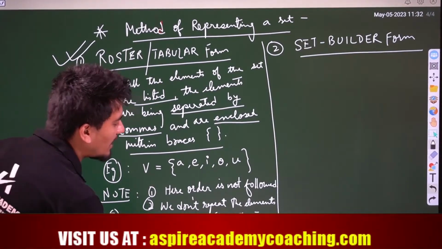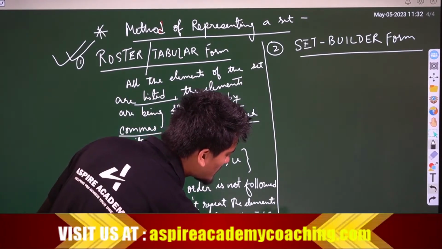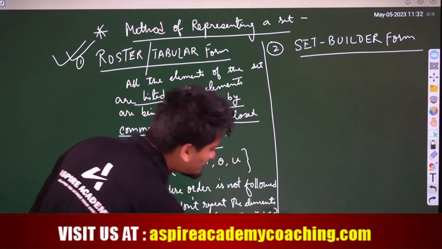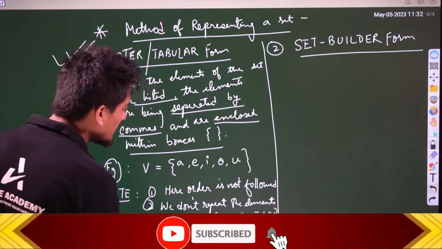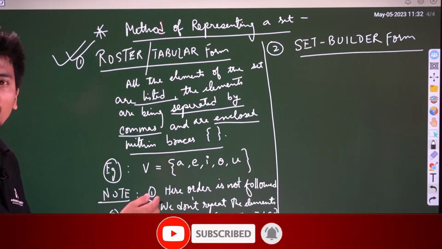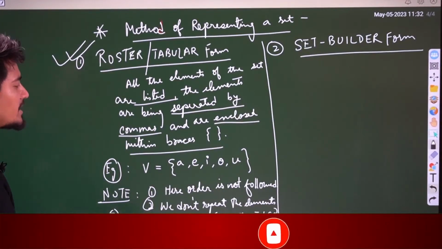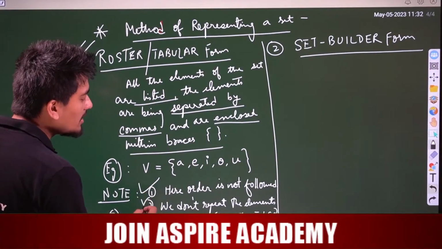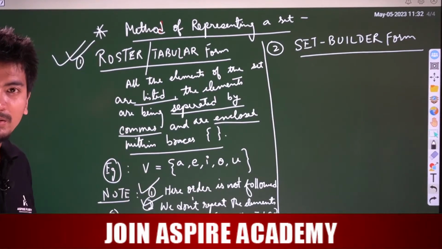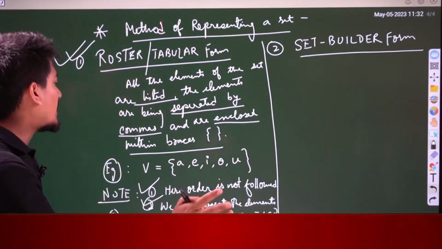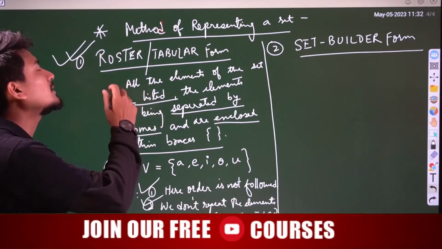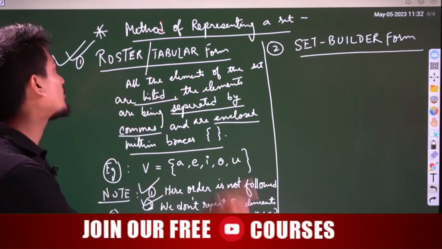I, C, and S. Understood? That is how I have written the word mathematics in roster or tabular form. That means here the order is not followed and we don't repeat the elements. These are the very important points you need to understand before doing the exercise for roster or tabular form.